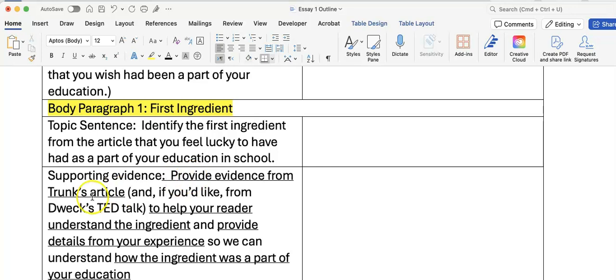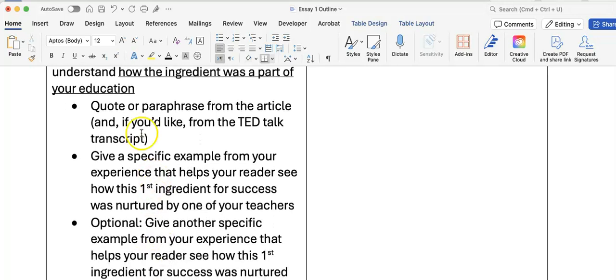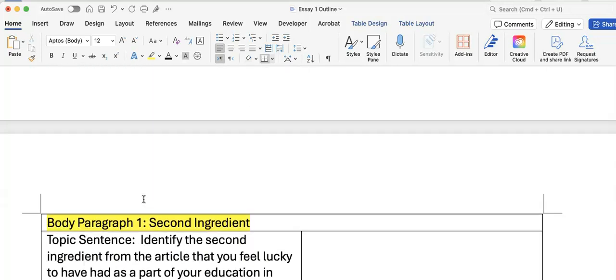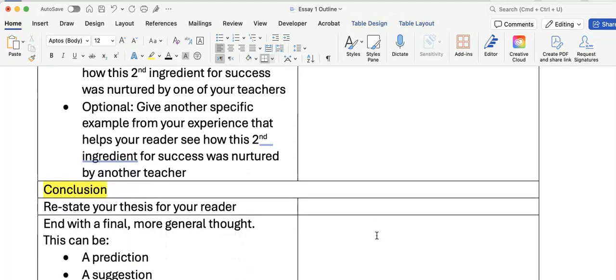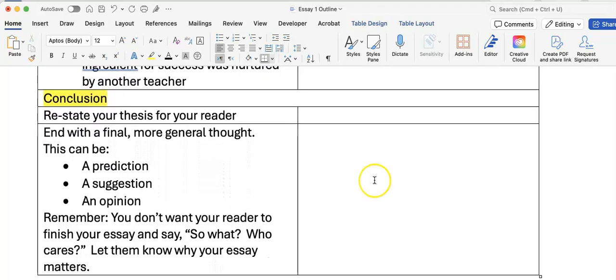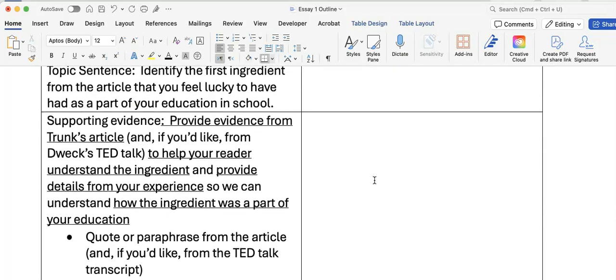Then you're going to provide evidence from the article or from the TED Talk, so you could include ideas here or quotes that connect back to that first ingredient so that we can understand how it really was a part of your education or how it was missing. I didn't include that second option here on the outline, but you can absolutely choose that if you would like. Some ideas to include are here. And then you've got your second ingredient, so choose that second ingredient. Give us some ideas and evidence from the article and the TED Talk and your own experience. And then you've got your conclusion, and you can go back and add your introduction.